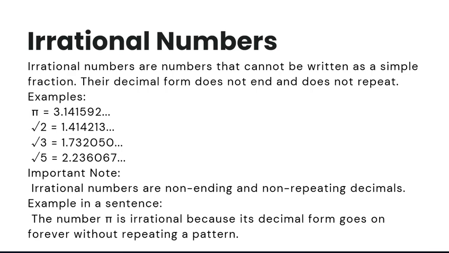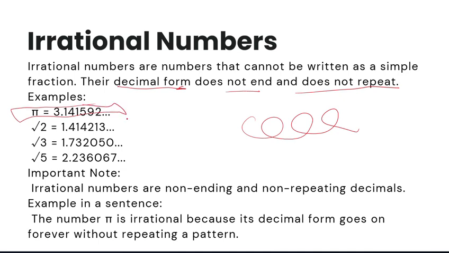Irrational numbers are basically the opposite. Their decimal form, that's what I meant earlier, does not end and does not repeat. So it keeps on going and going forever without repeating. For example, pi. When you calculate this on your calculator, guys, if you check its decimal format, the value of pi itself doesn't repeat and does not end. It's really long.